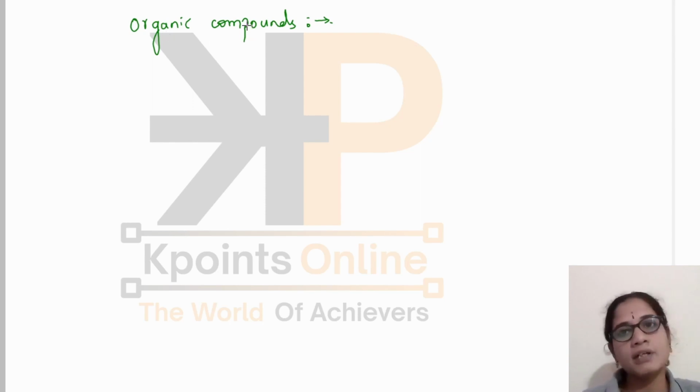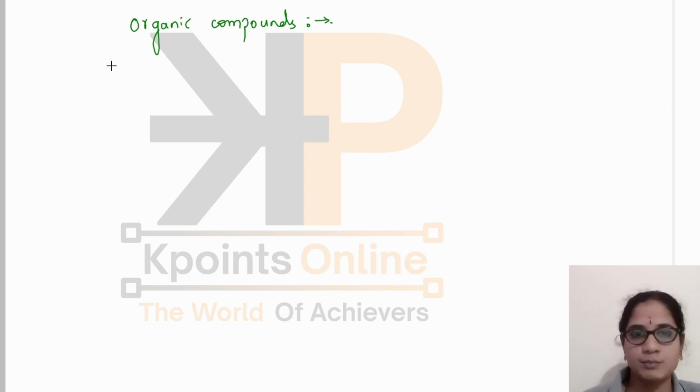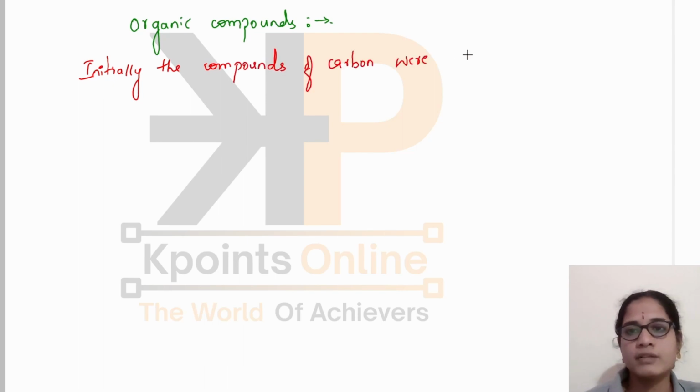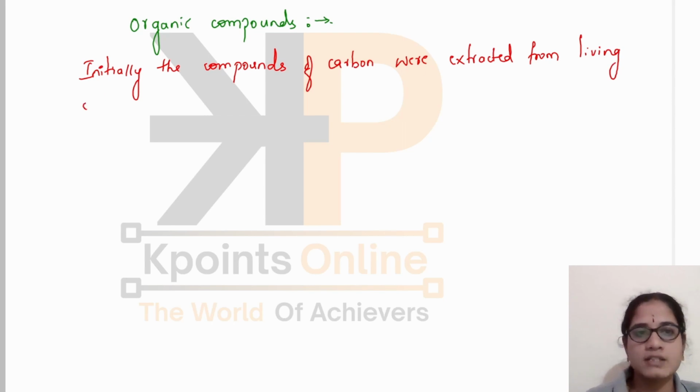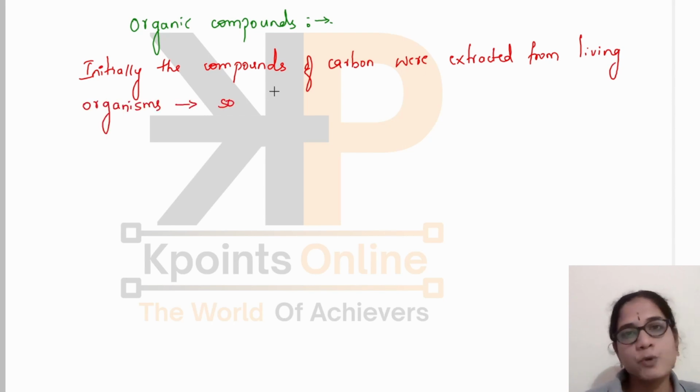So these compounds of carbon were named organic compounds. We ourselves are also made up of carbon compounds. The proteins and many biomolecules contain carbon.